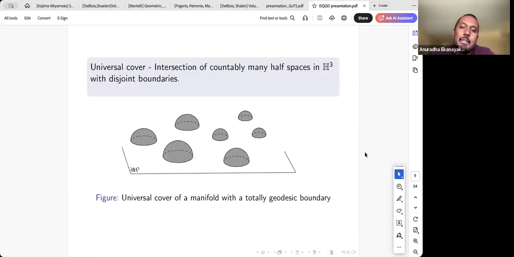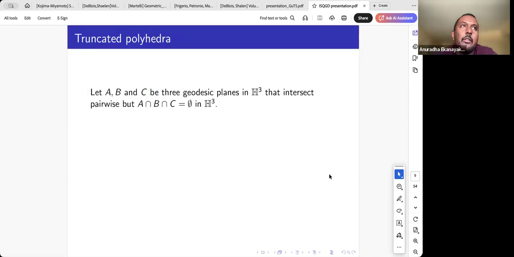Right. So the universal cover of such a manifold is going to be a convex subset in H3. It's going to be bounded by countably many half spaces in H3. If we are working in the upper half space model, the geodesic planes are going to be these hemispheres. So the universal cover of a manifold like this will be a convex subset bounded by countably many hemispheres. So this is how a universal cover of a manifold like this will look. Right. So now we know the type of manifolds we work with.